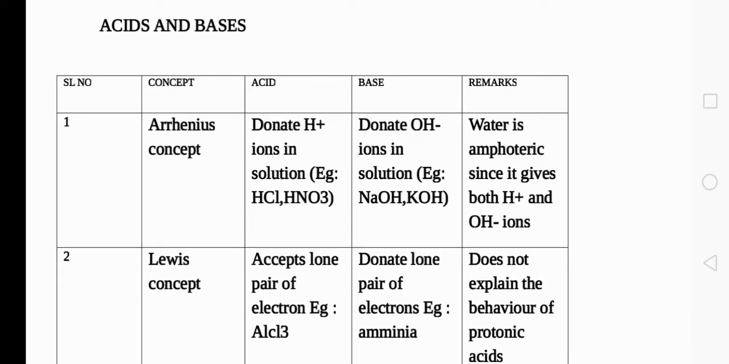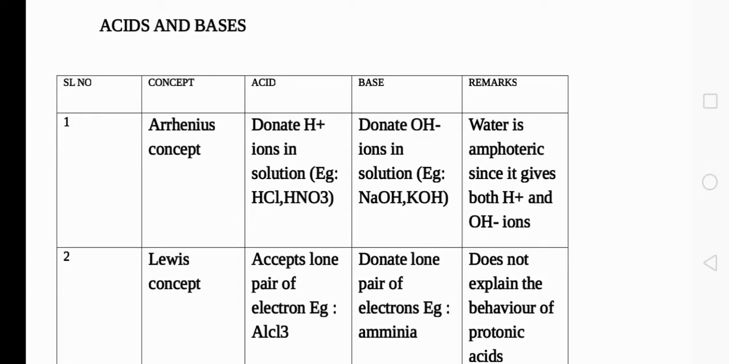So the substances which can donate H plus ions are said to be acids, and substances which can donate OH minus ions in their solution are said to be bases. This is the first concept, the Arrhenius concept of acids and bases. So what is the special character of water? Water is amphoteric in nature because water will dissociate as H plus ions and OH minus ions. It will give both H plus ions and OH minus ions, so we say that water is amphoteric in nature.